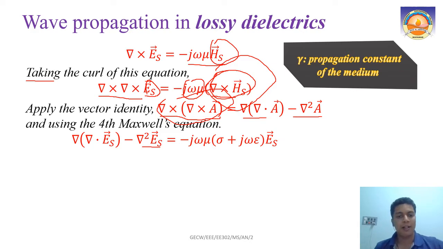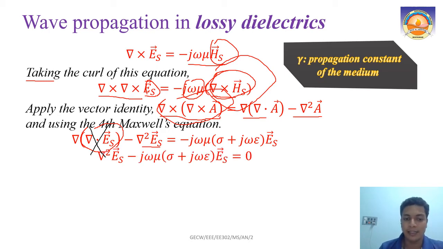Now comes our interesting part. You can see ∇·Es here, right? So what is ∇·Es? ∇·D equal to ρv. So when we have a charge free media, we can say that the ∇·Es part will be equal to 0. So ∇·Es is already 0, then it will become only minus ∇²Es.